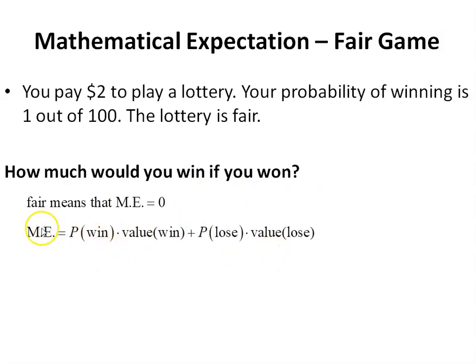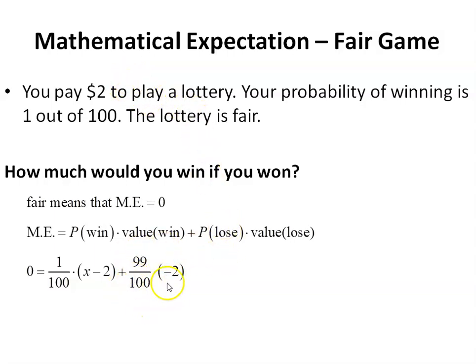So here my mathematical expectation will be the probability of a win times the value of a win, plus the probability of a loss times the value of a loss. And in this case, the fact that the game is fair means that the ME, the mathematical expectation, is equal to 0. The problem told us that our probability of a win was 1 out of 100, and my net win is going to be the win amount, but I have to subtract 2 because I paid $2 to get the lottery ticket.